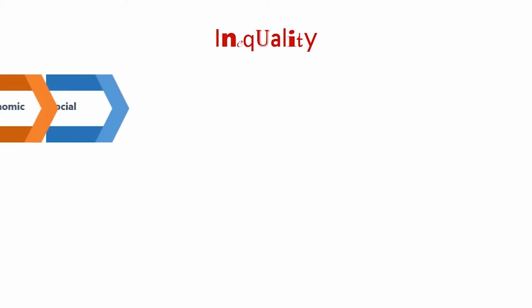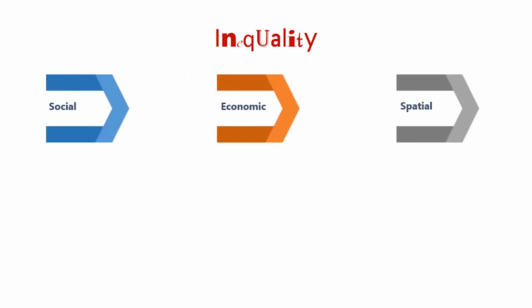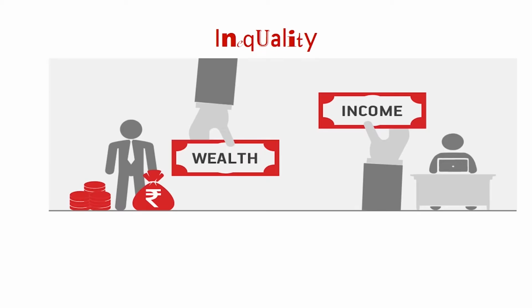Inequality, moreover, encompasses distinct yet overlapping economic, social, and spatial dimensions. As we all know, there are two kinds of inequalities: one is wealth, and another is income inequality. We will be discussing wealth and income inequalities, how the world is facing the inequality problem, and how the Indian situation is faring, whether inequality has increased or decreased in the past decades.